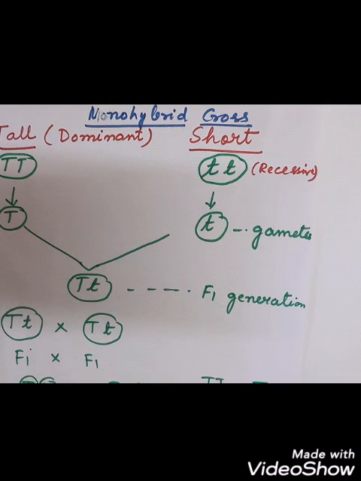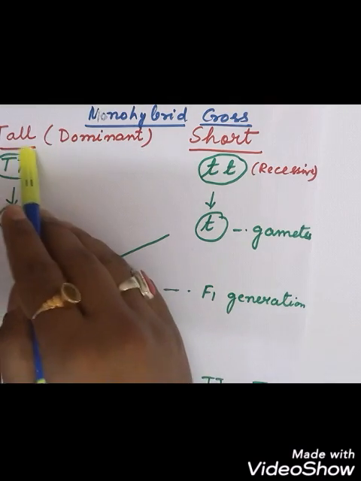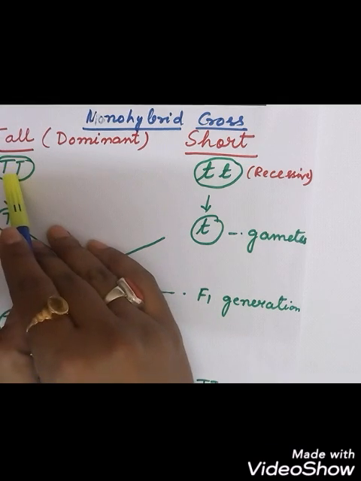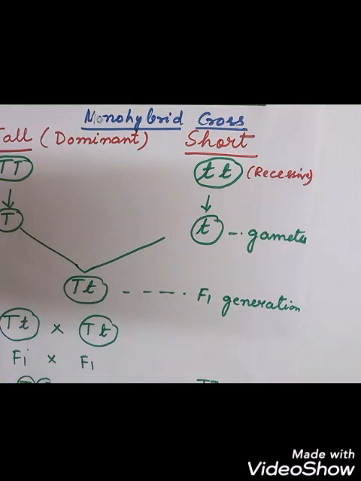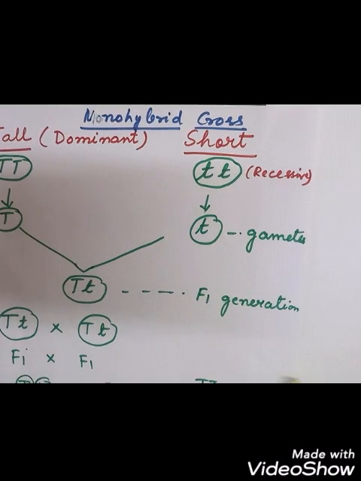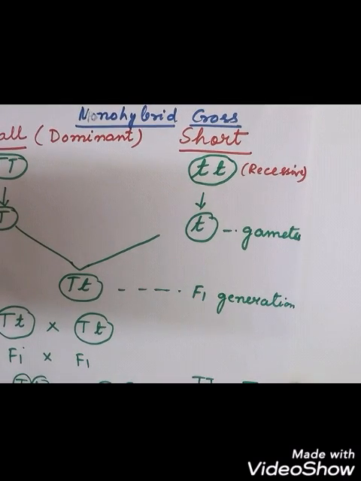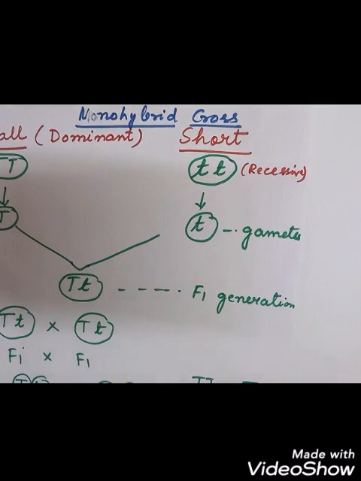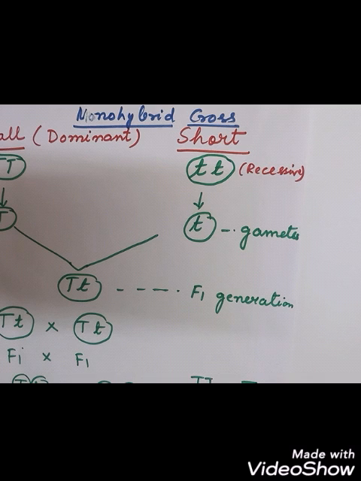So the first cross was the Monohybrid Cross. Now what he did, he took a tall plant. Okay, and for tall we are writing here capital T, capital T. All of you take care of these points, and this is a dominant characteristic feature. So when we are representing a dominant characteristic, we will represent it by capital T for tall, or any characteristic feature you can take, which we will be practicing later on.